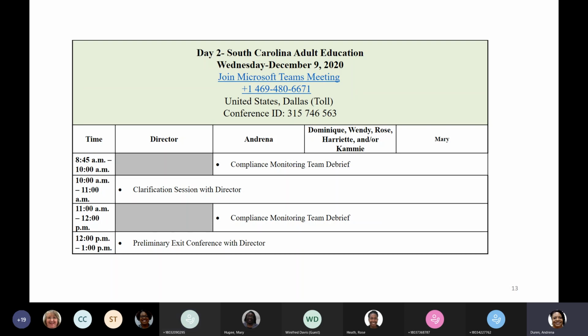Regardless of the length of time that a segment or component takes, we will stay on schedule. If the compliance monitoring team debrief, for instance, only lasts 15 minutes or maybe even 20 minutes, we still will not meet with the director until 10. We will not readjust our times. If the clarification session ends at 10:30, we would not meet with the director again until noon.